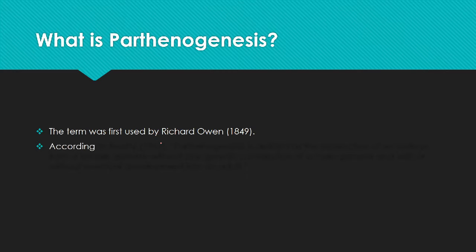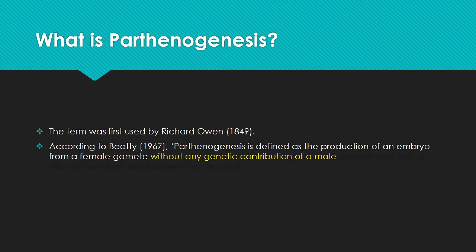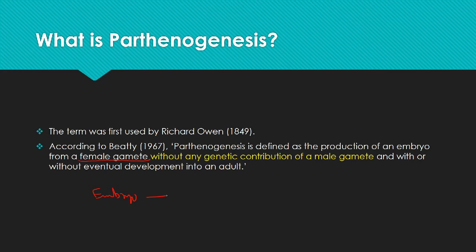According to Batey, in 1967, parthenogenesis is defined as the production of an embryo from a female gamete without any genetic contribution of the male gamete. So there is no role of male genetic material.